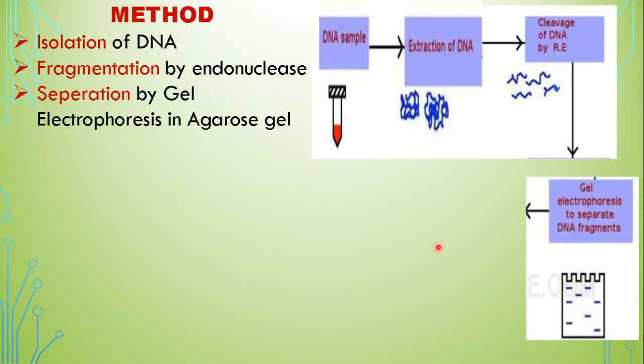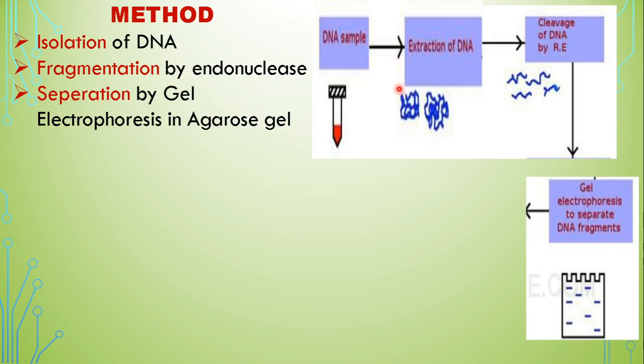Now we will go to the method, the steps of DNA profiling. First, isolation of the DNA. That is, we have a sample. Let us say we have a sample of blood. From the sample of blood, first we add some enzymes which will digest the cell, leaving behind only the DNA sample. To the DNA sample is added the enzyme endonuclease. Endonuclease is an enzyme which can cut the phosphodiester bonds. So, when we apply endonuclease, what will happen?